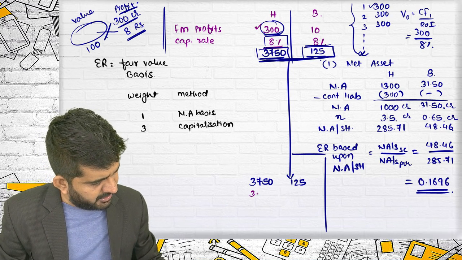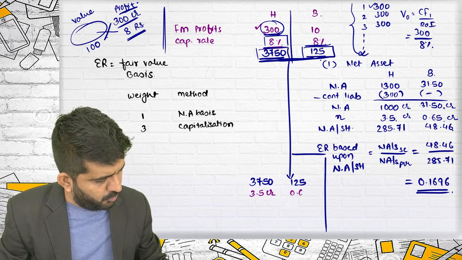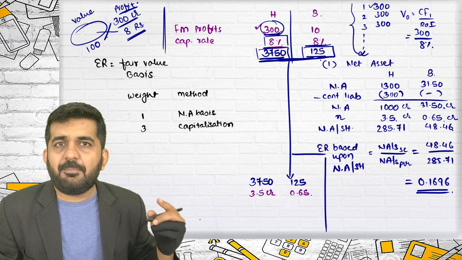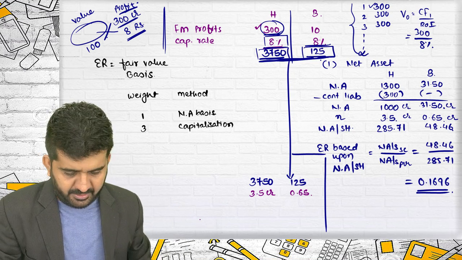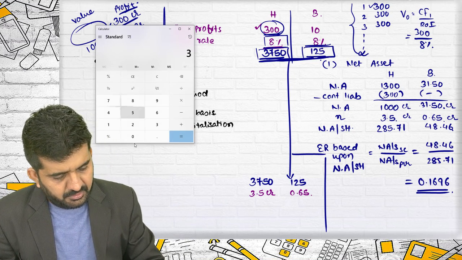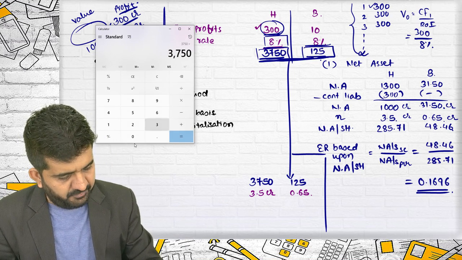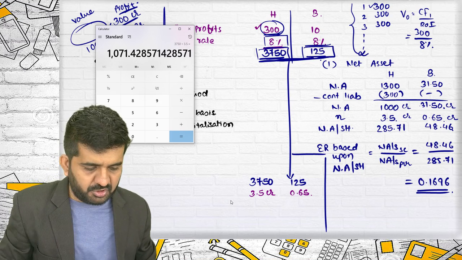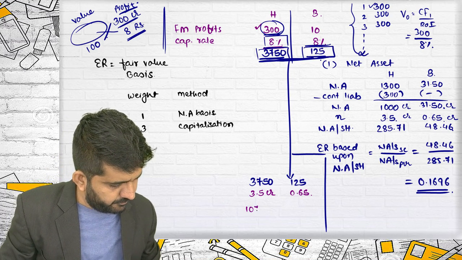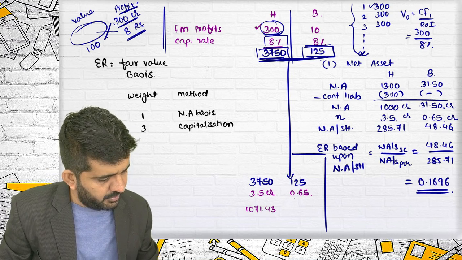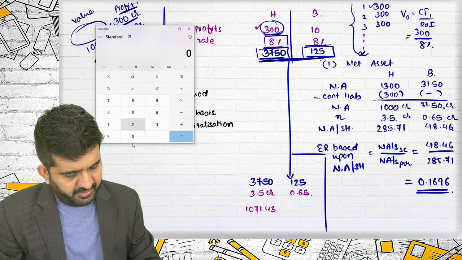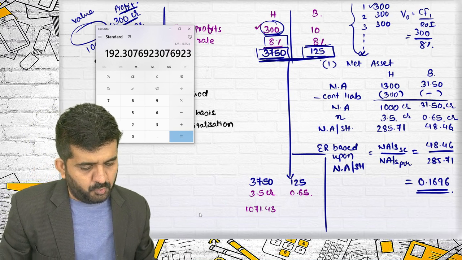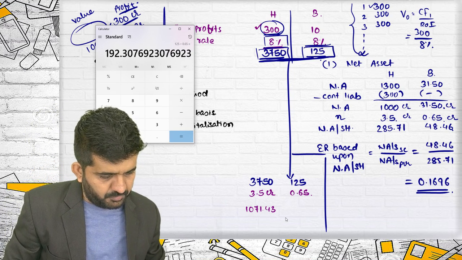Number of shares are 3.5 crore and 0.65 crore. So capitalization value per share will be 3750 divided by 3.5 crore. It is 1071.43. And this will be 125 divided by 0.65. It is 192.31.